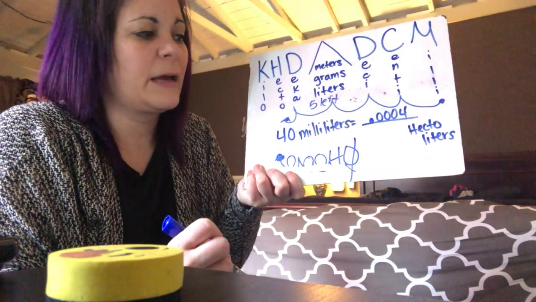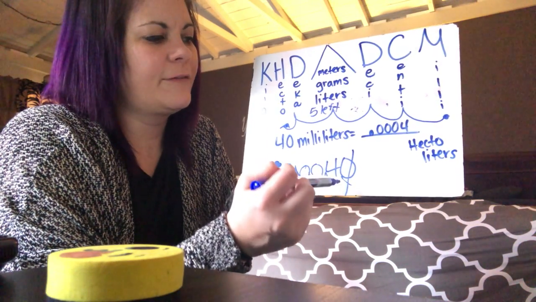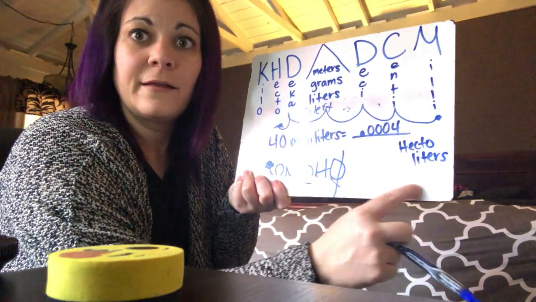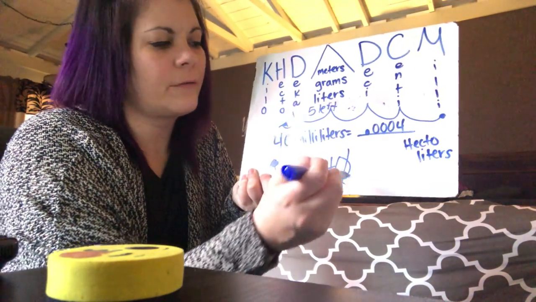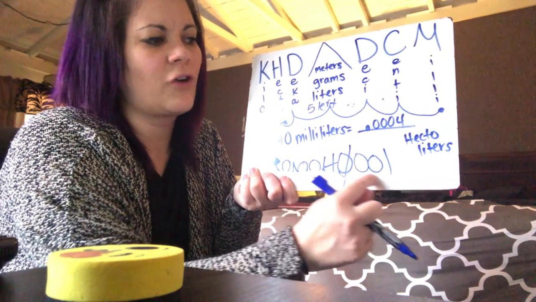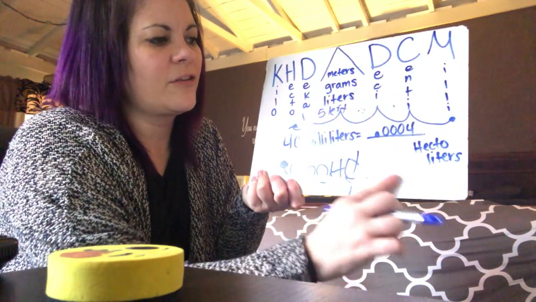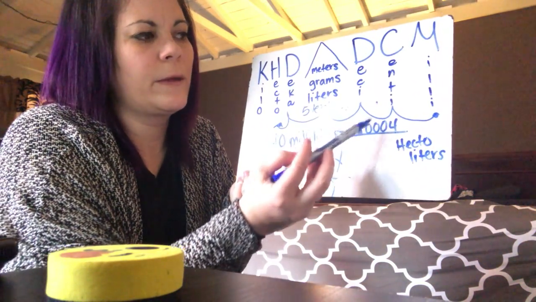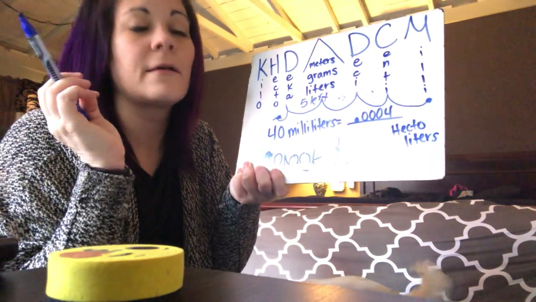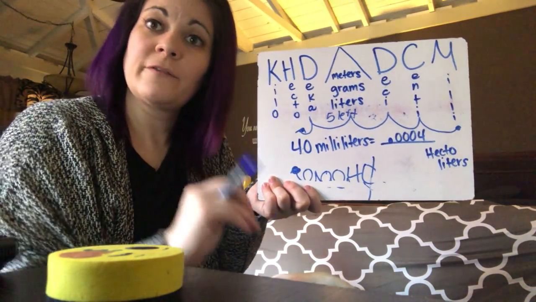Now this, since we have our new number here and there's no decimal there anymore, remember this 0 is not really needed because I can add as many zeros as I want to and not change the value. So if the 0 is at the end of the number and there's no other digits behind that, then you can drop all the zeros, as long as there's no other digits. If it's like this, then I wouldn't be able to drop these zeros because there's a 1 there, okay? But since there's no other digits behind it, I can drop that 0 and do 0.0004. And so that would be 4 tenths, hundredths, thousandths, 10,000ths, 4 10,000ths hectoliters. And that is how you convert the metric system.